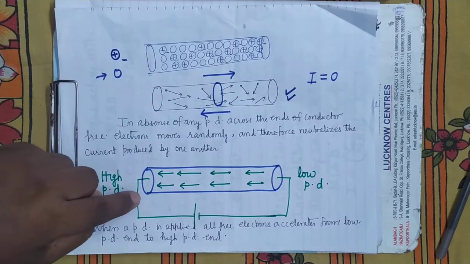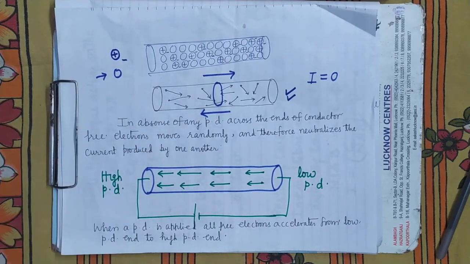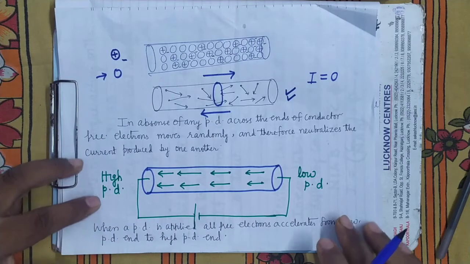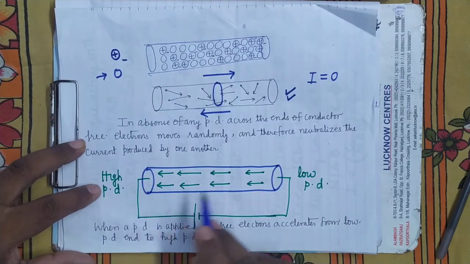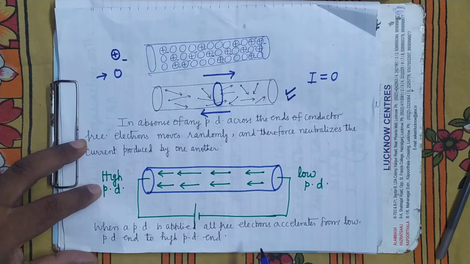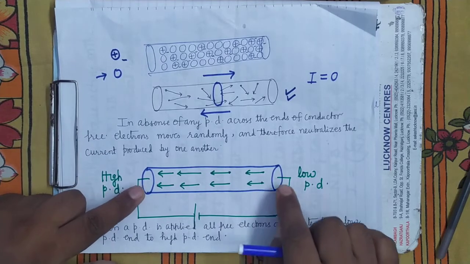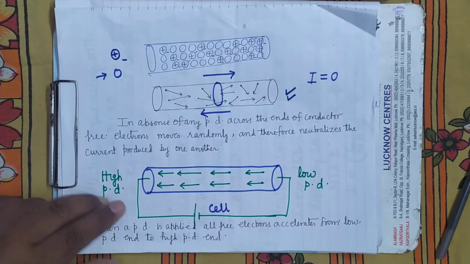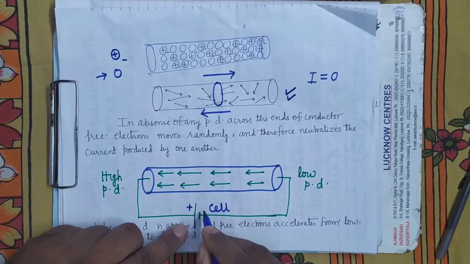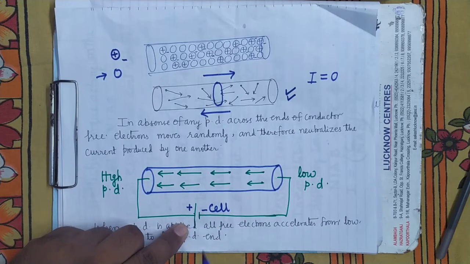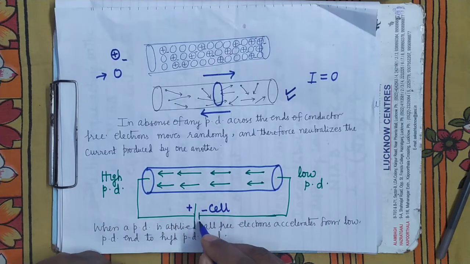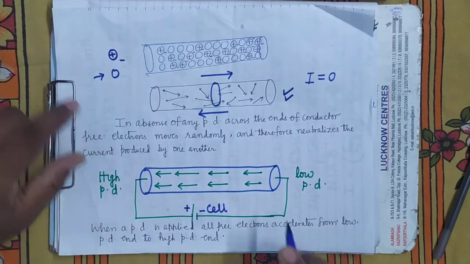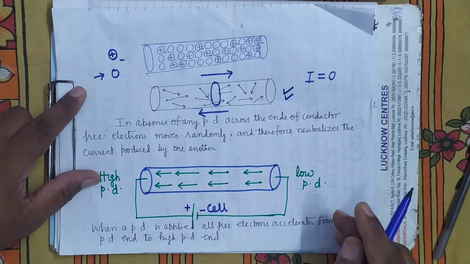Now see, these free electrons have to pass through these small interatomic spaces. So how will you make their motion directed? How will they move in a definite direction? That can be done by applying a potential difference across the ends of the conductor. You connect the ends of the conductor with a cell, with a battery. This line is representing the positive plate, a smaller line is representing the negative plate.